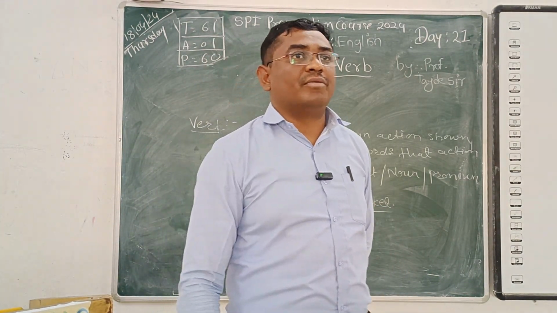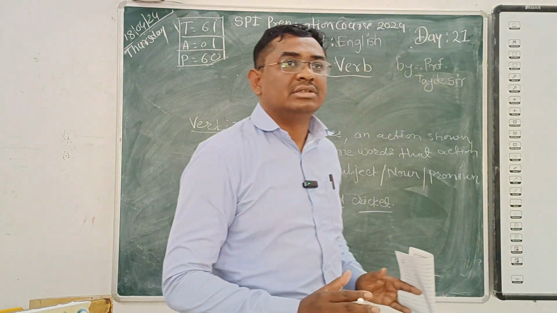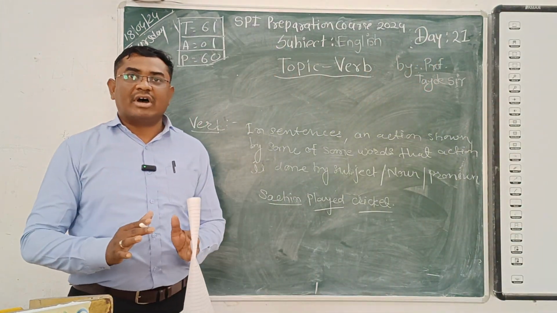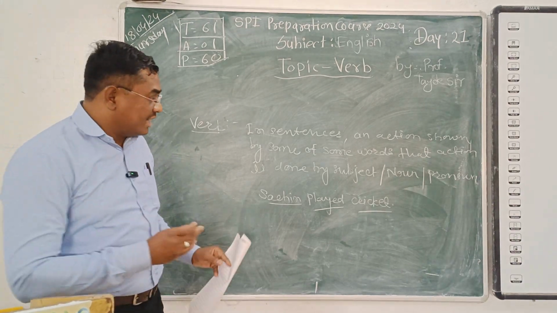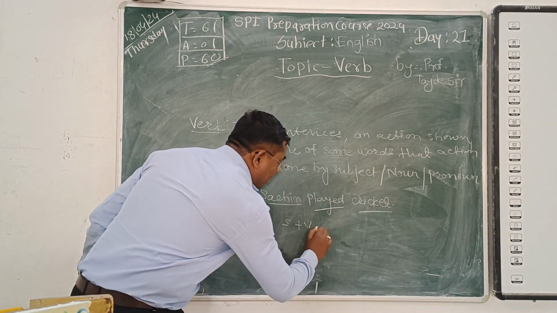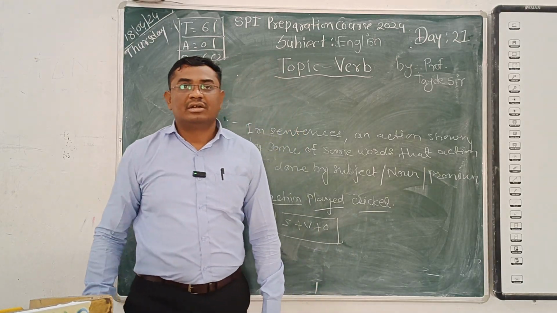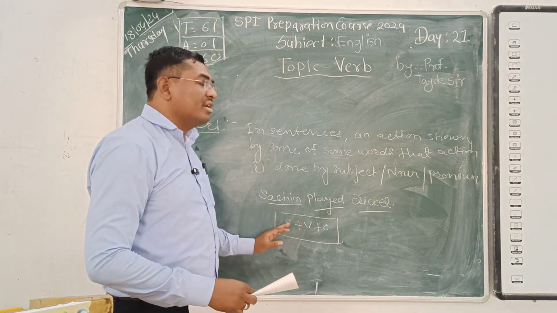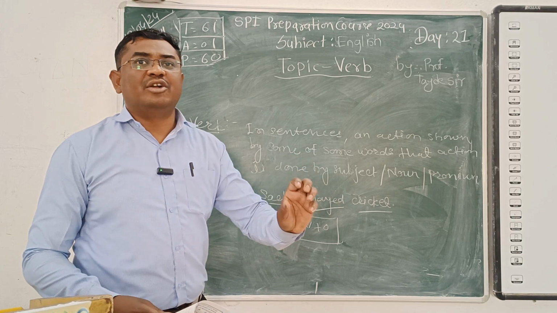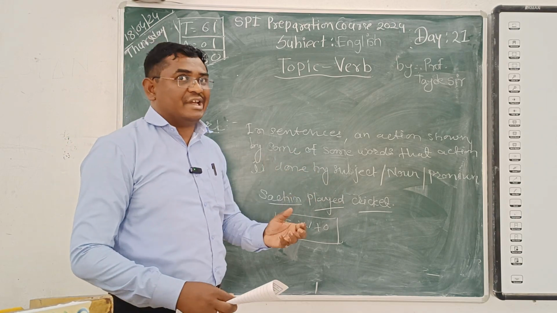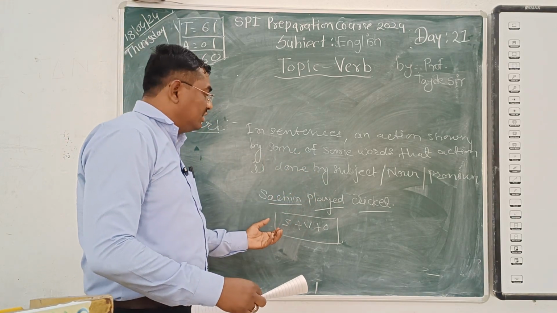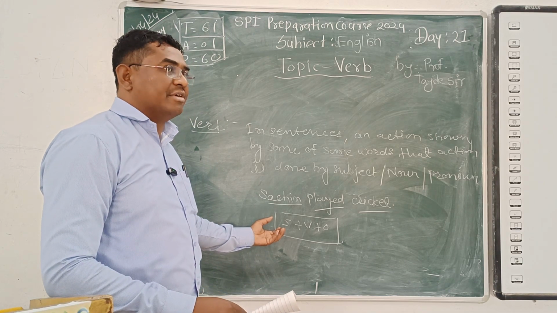So what would be the formation of the sentence? Subject plus verb plus object. That is the simple formation of a sentence. This is the simplest thing we can do in our life if we want to speak in English. You can use the language in that way.